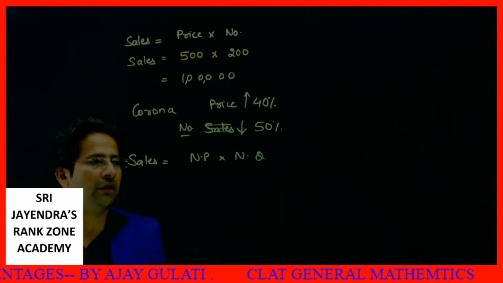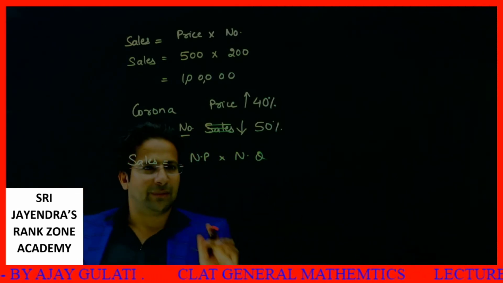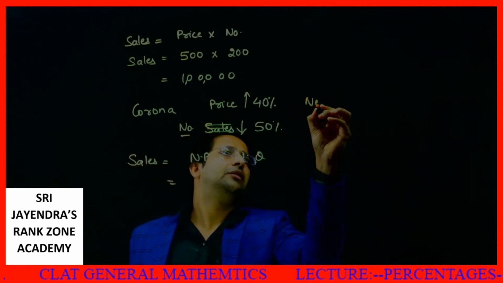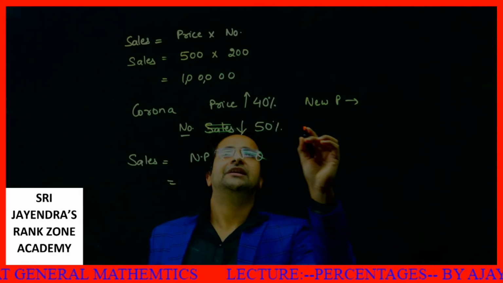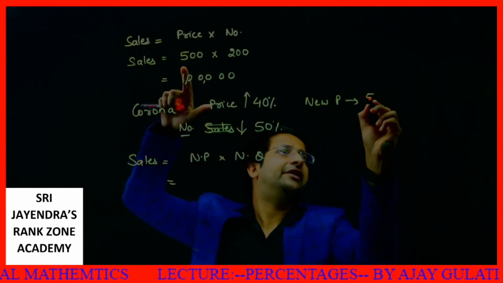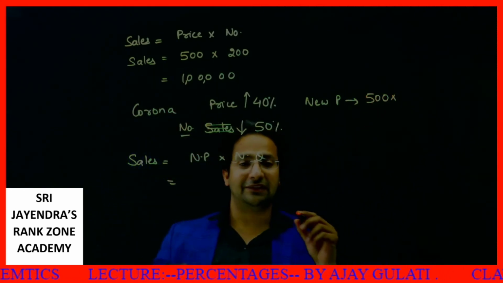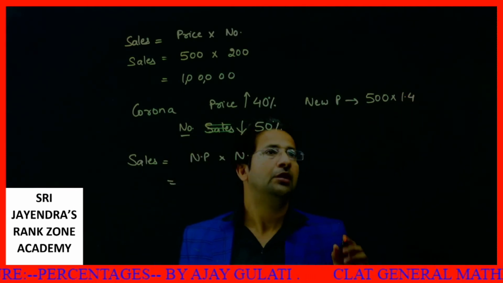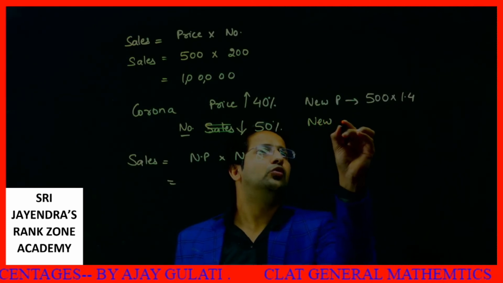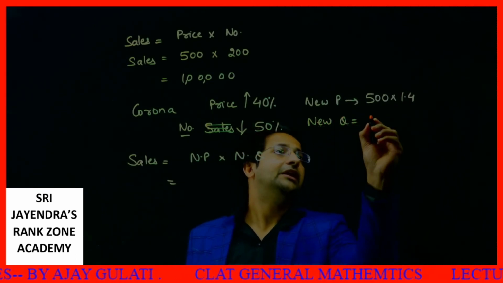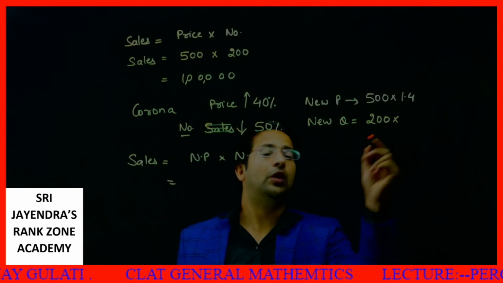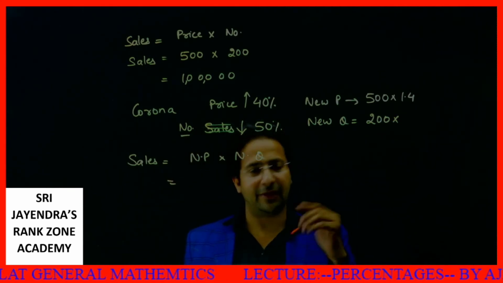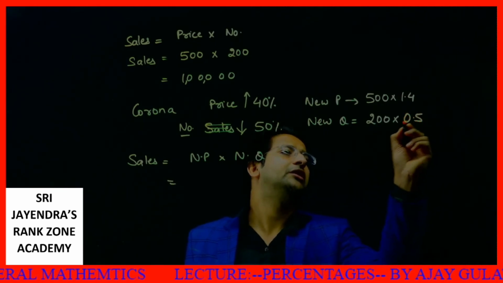One method is to multiply the values. What will be, first of all, the new price? The initial price was 500. The new price has increased by 40%, so you can directly multiply this by 1.4. What will be the new number or new quantity? Initially it was 200, now the quantity has dipped down by 50%. So it means the remaining is also 50%, so I can say 0.5.